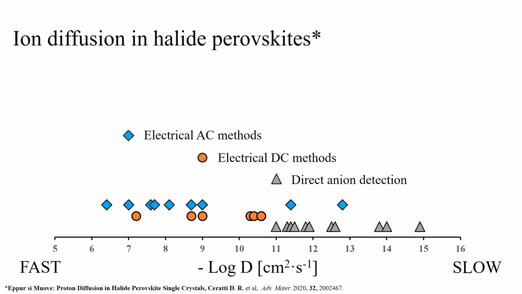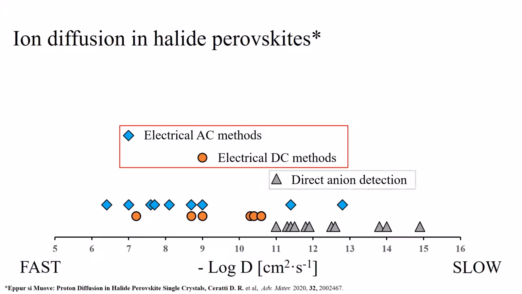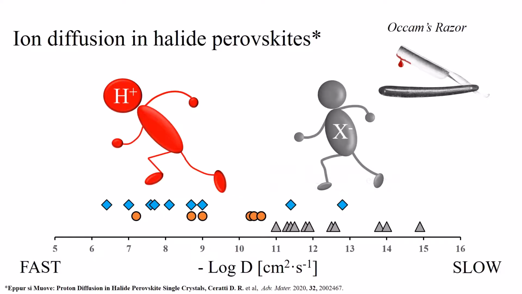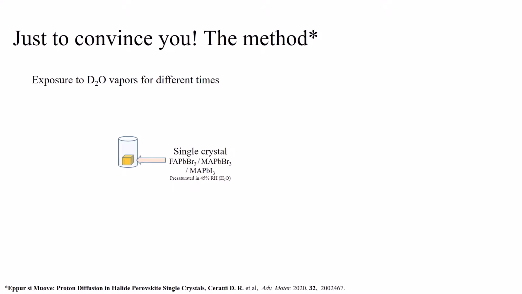As we can see, most of the values from the electrical methods, which do not identify the moving ions, are large, while the diffusion coefficients of the directly identified anions are small. Using Occam's razor, it is reasonable to think that the fastest values belong to the fast mobile protons, similarly to other materials, while the slowest values belong to the anions, also more in line with other solids. But let's bring some experimental evidence.